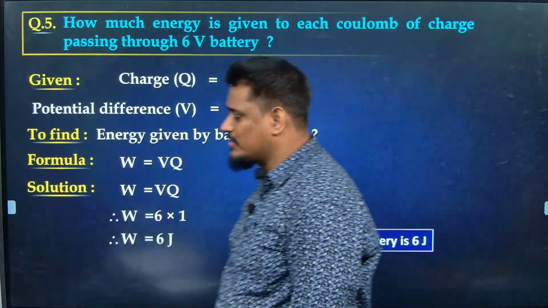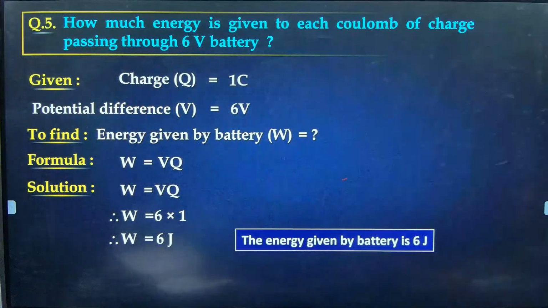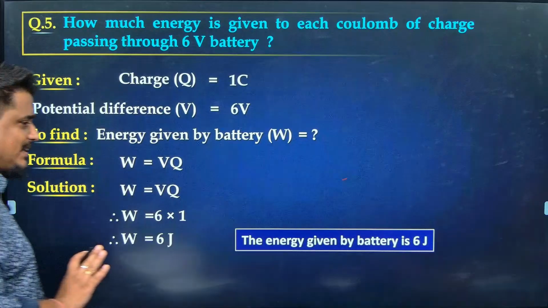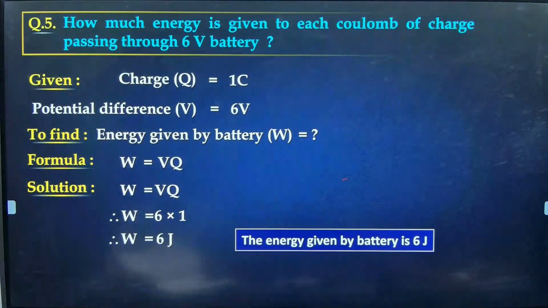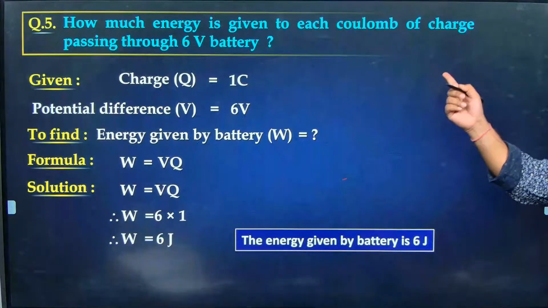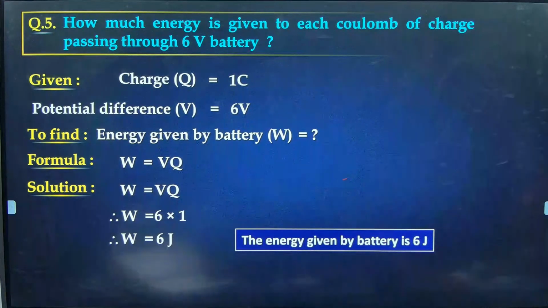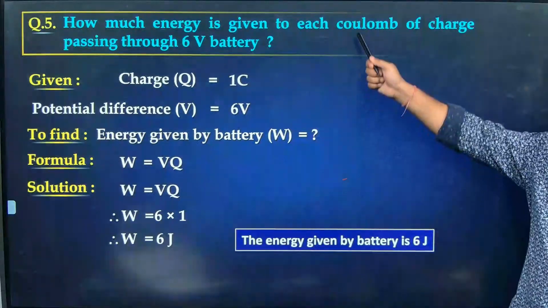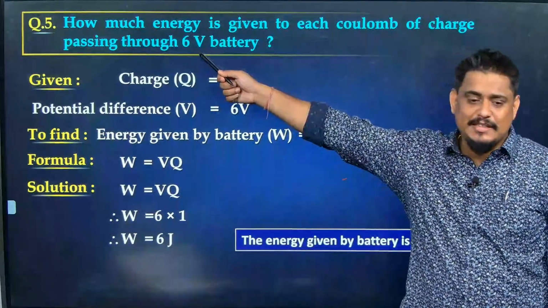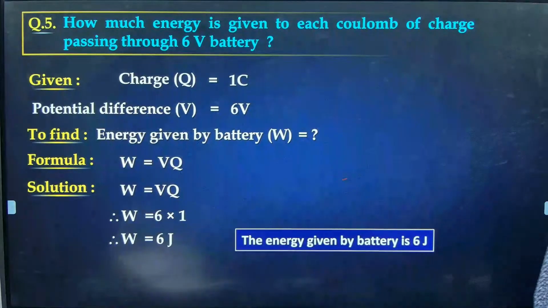Are you seeing how the questions are being asked? Work is equal to V into Q. V is given as 6 volt. Q is given as 1 coulomb. Just multiply both, get the answer. How much energy is given to each coulomb? Each means what? 1. Q is given as 1. V is given as 6. Multiply both, you get work done, isn't it?